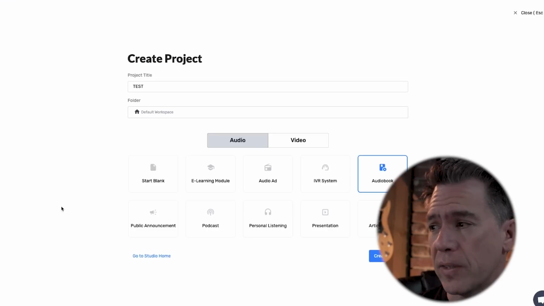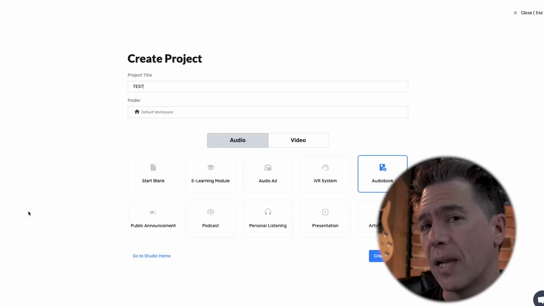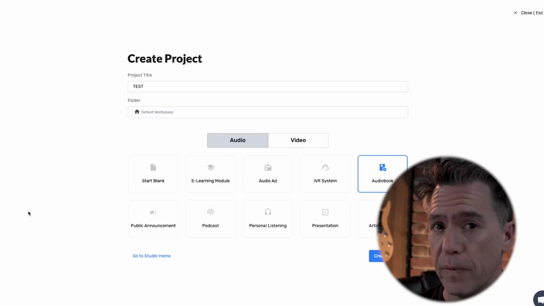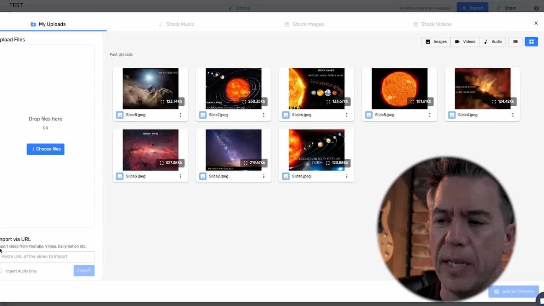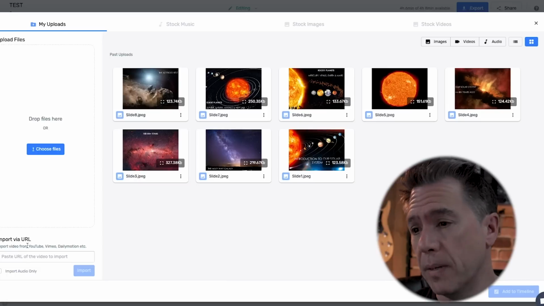On the audio side, there's templates for creating an audiobook, a podcast, an e-learning module. So yeah, there's a lot of different things that you can do with Murf. And yes, you can upload your own media as well. You can even import video in via URL from even YouTube.